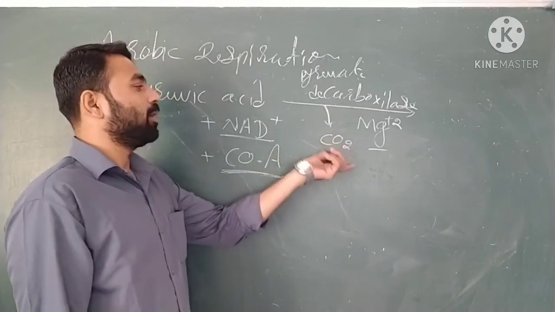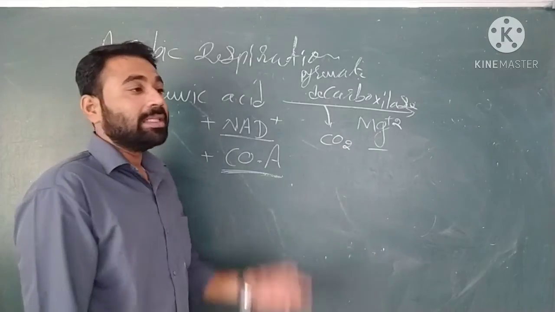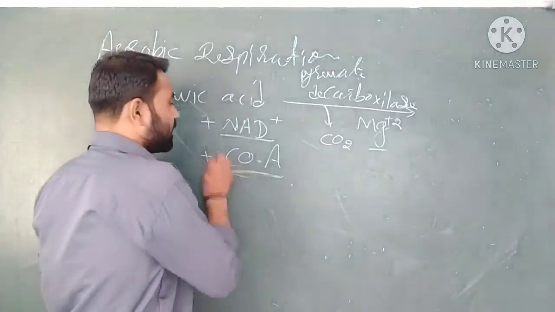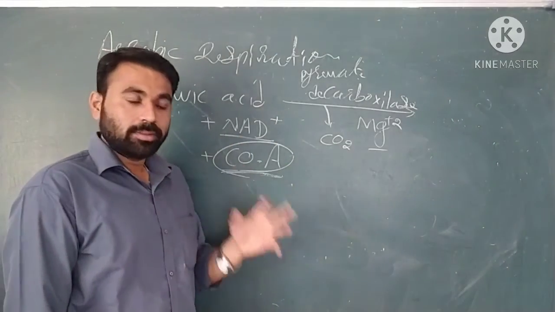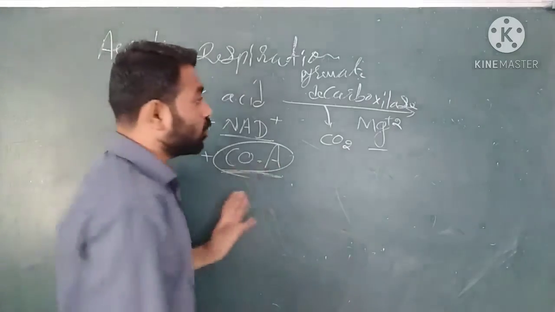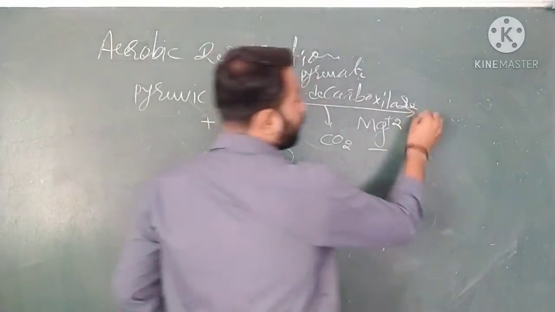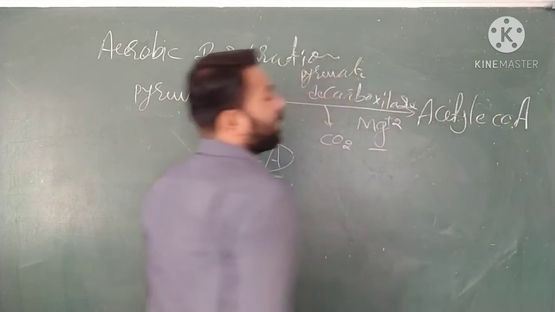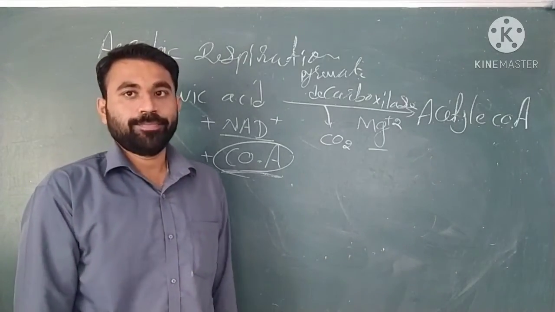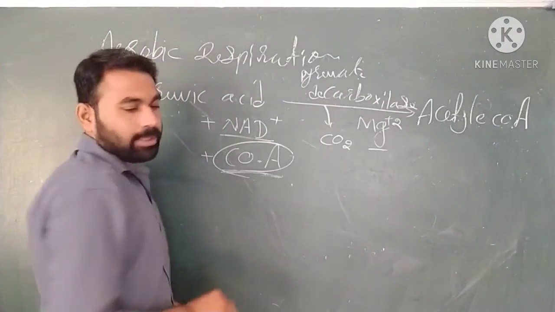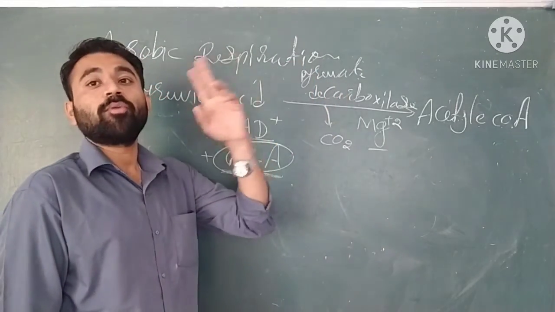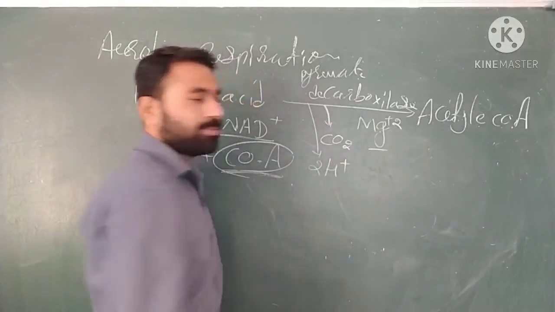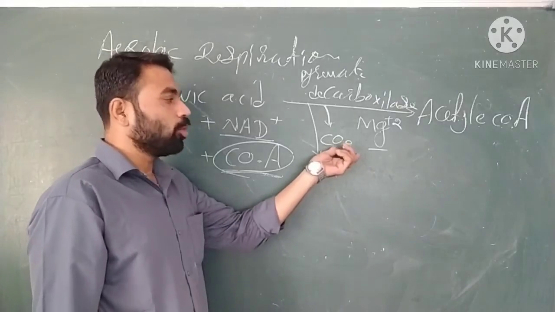अब क्या होता है, with the removal of CO2, the acetate will form and this acetate binds with the coenzyme A. That's why they are helpful in this reaction. So they bind the coenzyme and form acetyl coenzyme A. And second thing, decarboxylation होता है with the help of the oxidation process. So the 2H plus is also removed from the reaction. So 2H plus is also removed, CO2 is also removed.